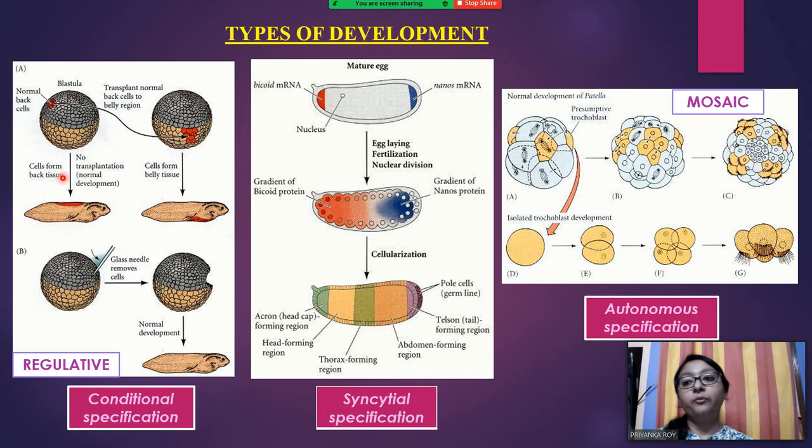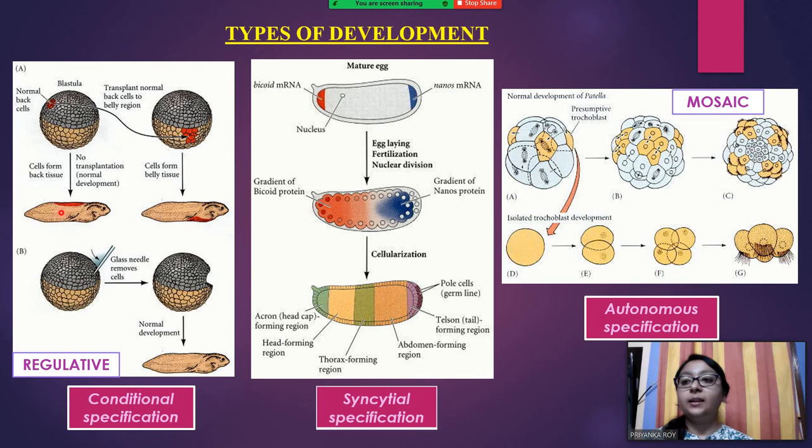And in case of conditional specification, you can see that in the blastula, if you remove the cells from the back tissue, then with no transplantation there is normal development.